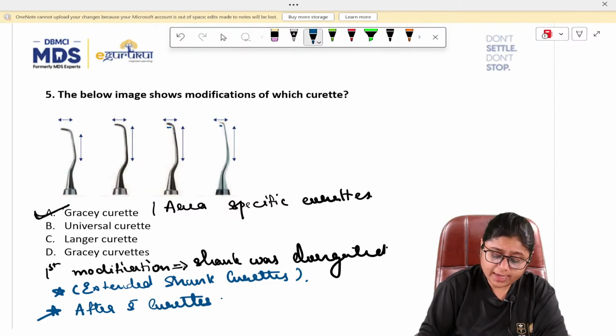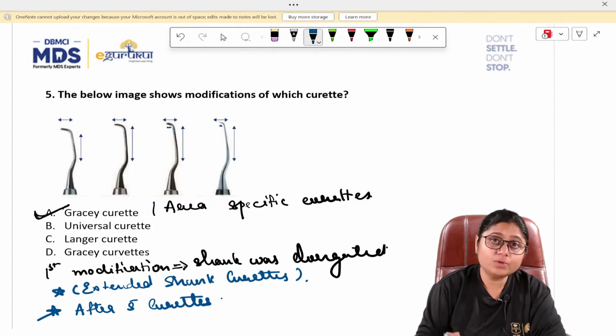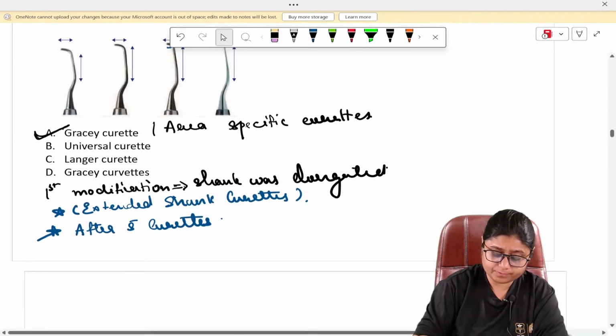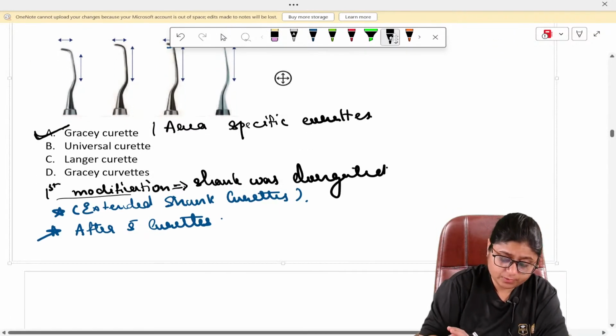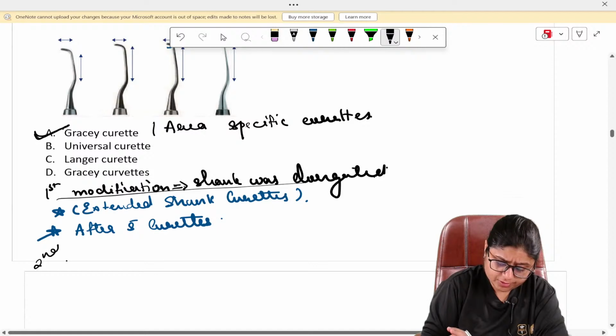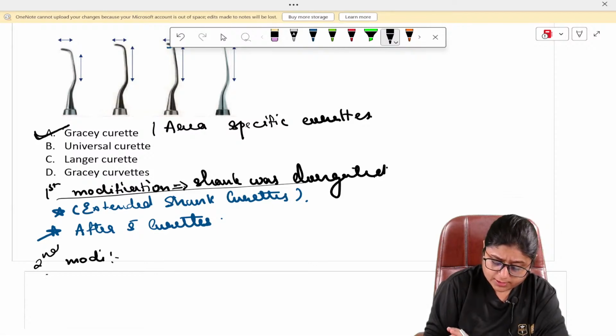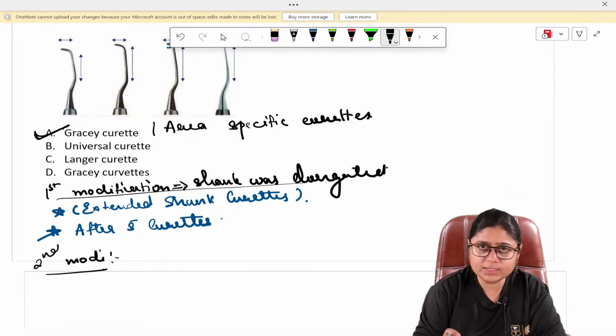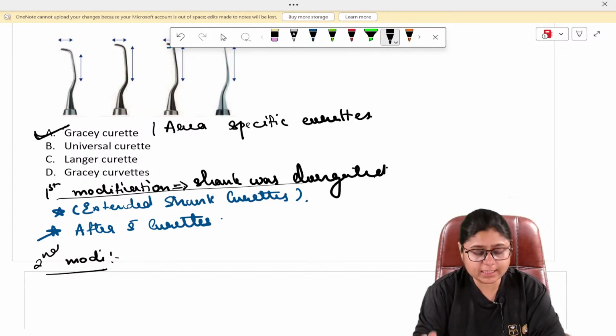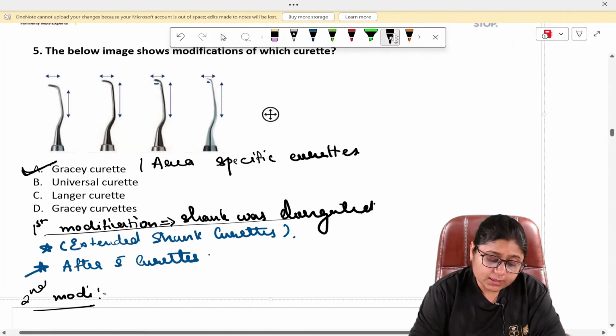Okay. After that, what was done was the shank which was extended was kept extended. This was the first modification. Now the second modification, the shank that was extended was kept extended, but the tip was reduced to half.